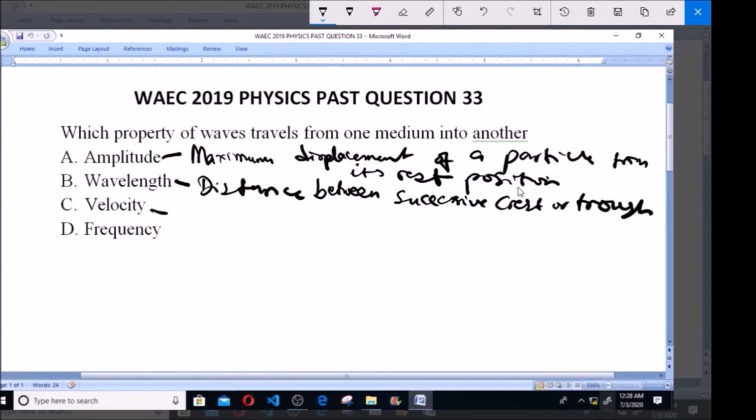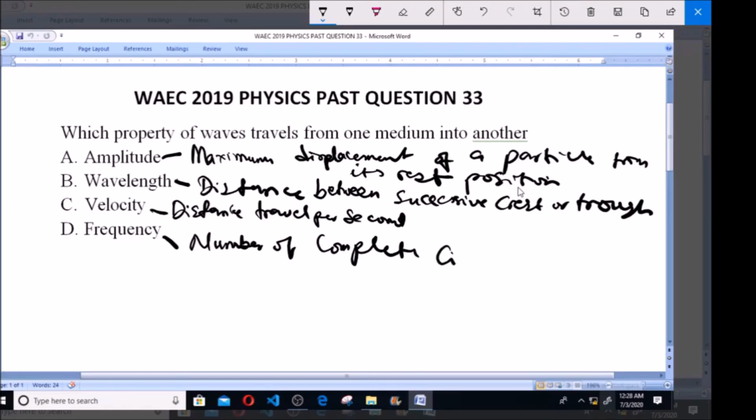Then what is velocity? Velocity is the distance which the wave travels in 1 second. So the distance traveled by the wave per second, that is velocity. Then frequency is the number of complete cycles covered over a period. So the number of complete cycles.